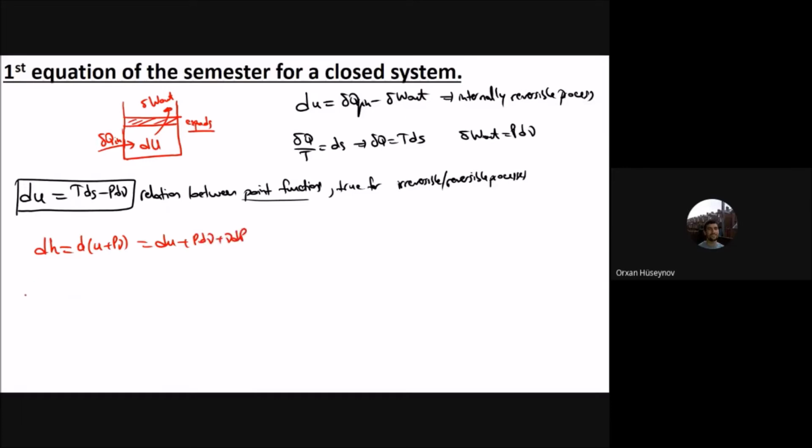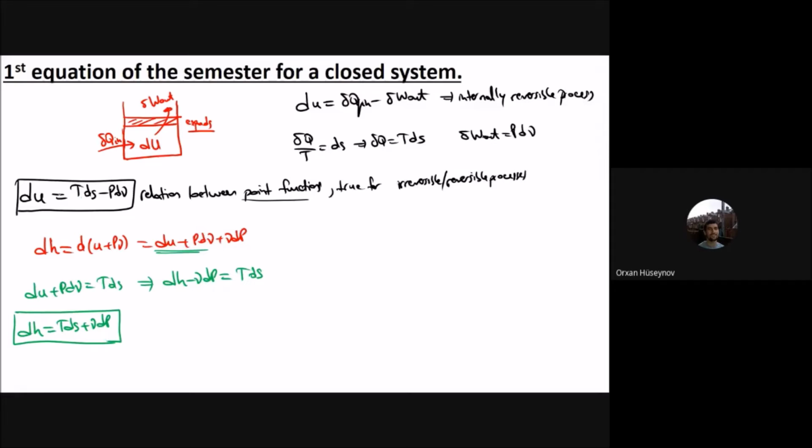For this relationship here, I will do that replacement here. du plus P d nu will be equal to T ds. And I will replace this one here. It will be dh minus nu dP is equal to T ds. Or the second equation will be dh equals T ds plus nu dP. That one is the second equation.